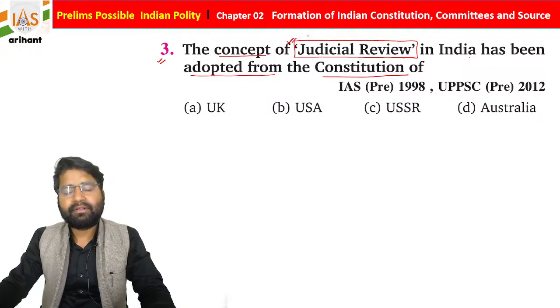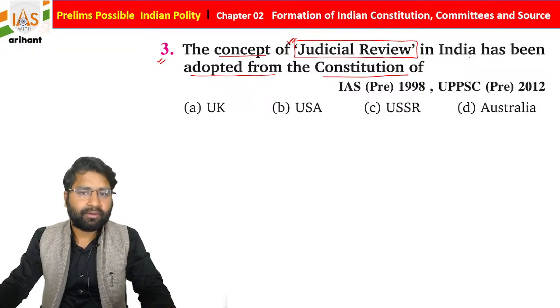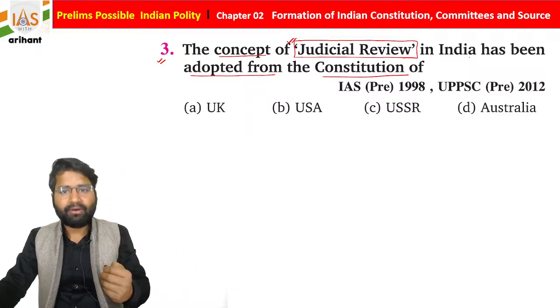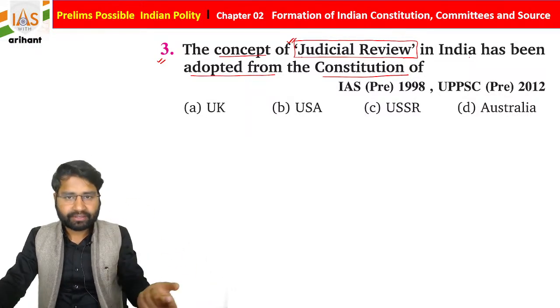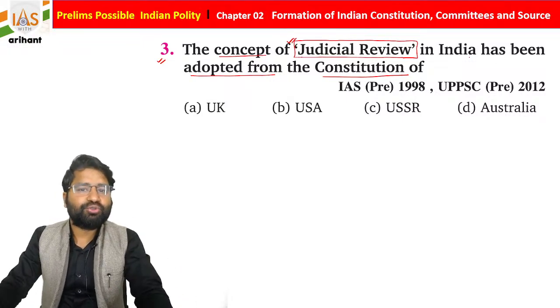If they are not following the Constitution, or the constitutional mechanism, definitely they are going to be invalid. So this power to check any law, any custom, is basically judicial review.